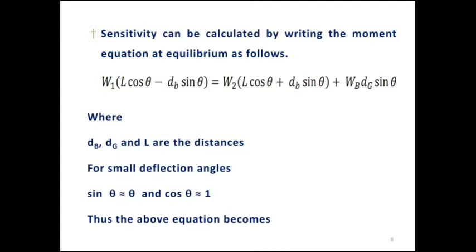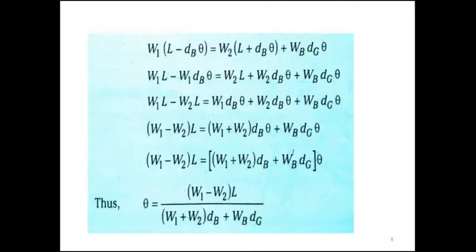The sensitivity equation can be written by taking the equilibrium equation, with weight W1 at pan X, weight W2 at pan Y, and WB the weight at the center of the pointer.